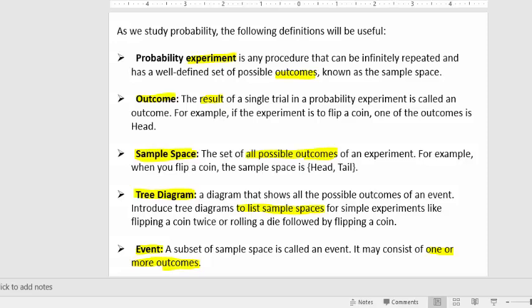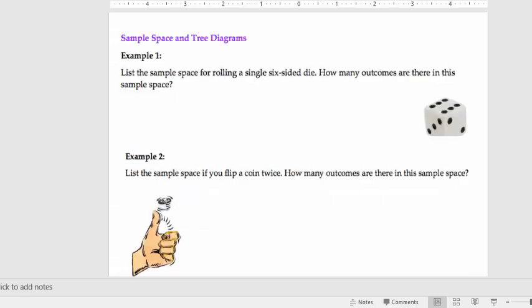All right. So if you take some outcomes and put them together, you can form an event. But this set of definitions is important to remember, right? So an experiment, anything that has a result, and those results are known as outcomes. And if you put all those outcomes together, you get a sample space. You can sometimes use a tree diagram to get a sample space. And if you put multiple outcomes together, you can form events. So here's what I just talked about actually.